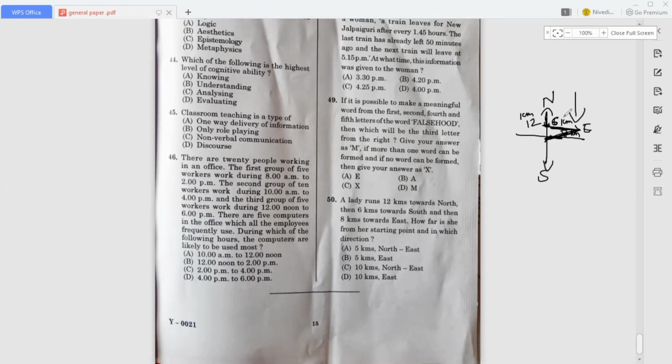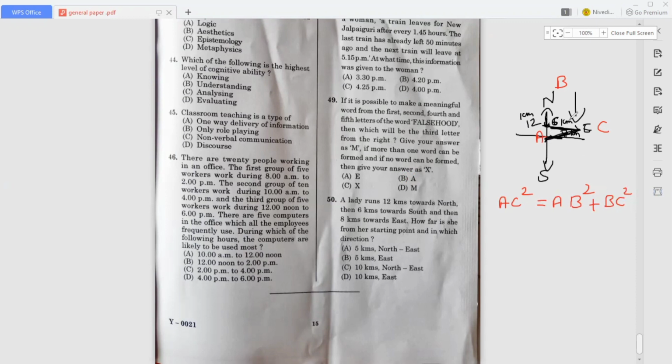I will mention this as B, this as C, and this one as A. What is the Pythagoras formula? AC square is equal to AB square plus BC square.